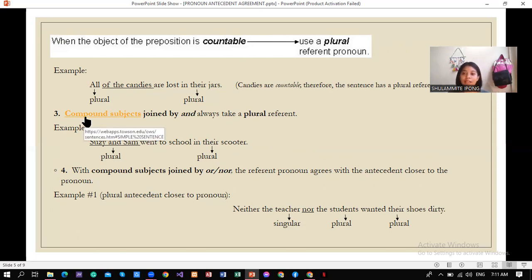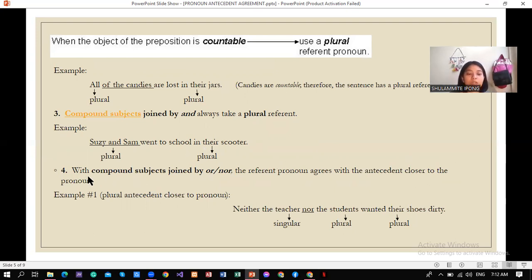Number 3, the third rule. Compound subjects joined by and always take a plural referent. For example, Susie and Sam went to school in their scooter. So Susie and Sam are compound subjects. They are joined by the conjunction and. So we need to take a plural referent, which is their.